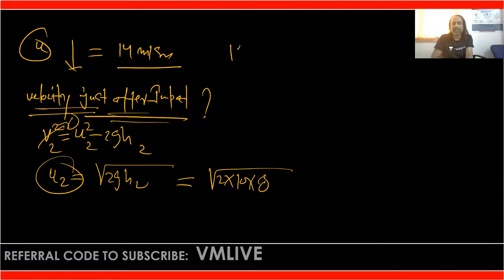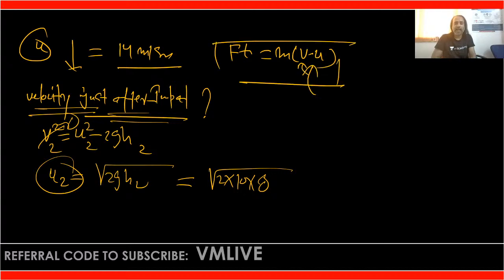In the equation, what do we write? Ft = m(v − u). What is v here? v is the velocity just after the impact. It means v = u2. We are getting approximately 12.6 meters per second.